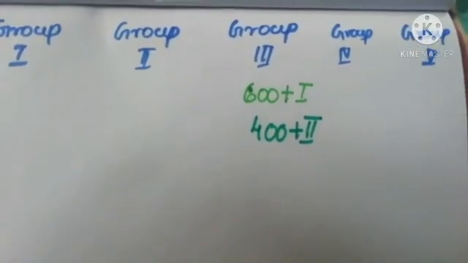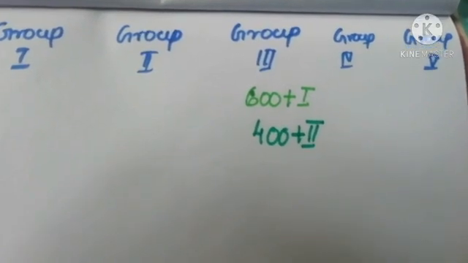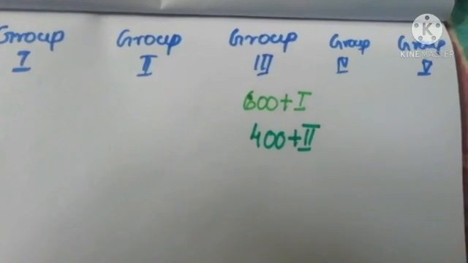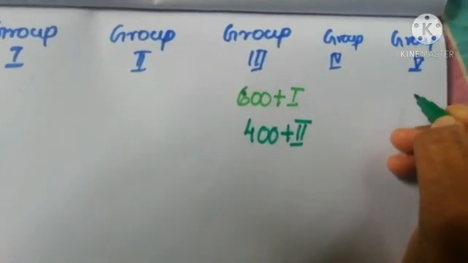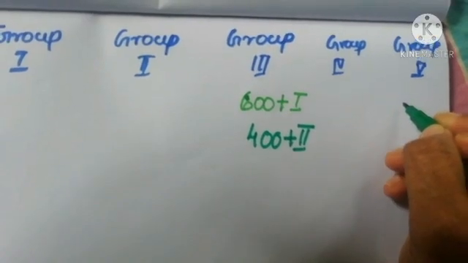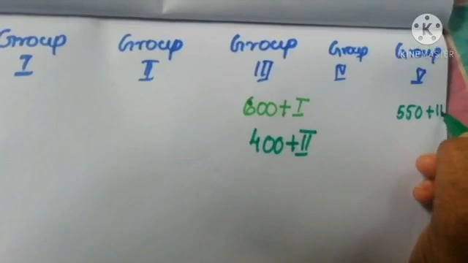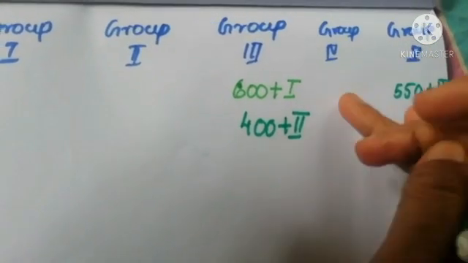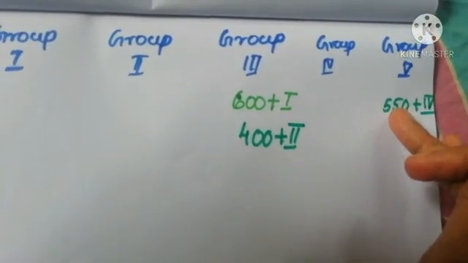Is it okay? Next, again it is explaining that the fifth group got 550 rupees more than the fourth group. That is, this is the fifth group. It got 550 rupees more than the fourth one got. Whatever the fourth group got, it is more than that by 550. Okay.